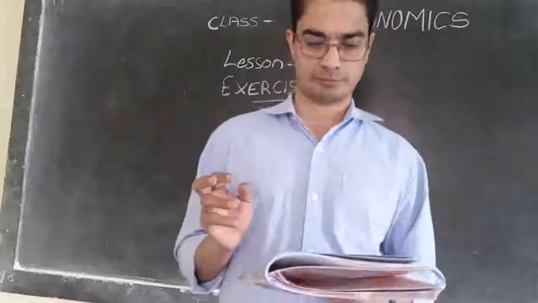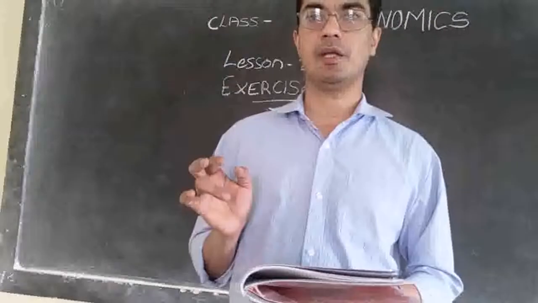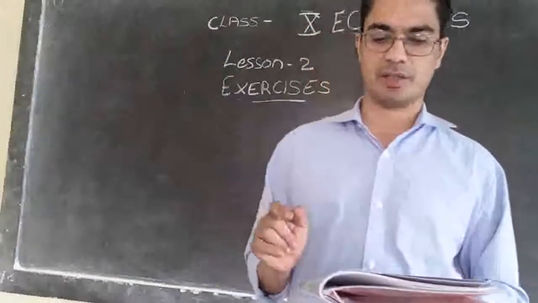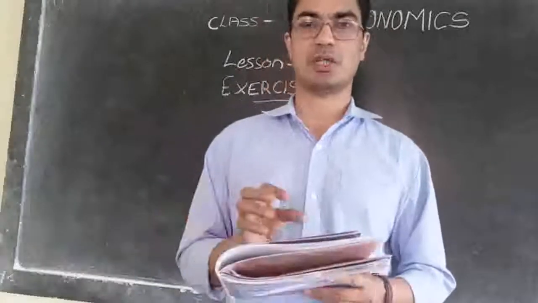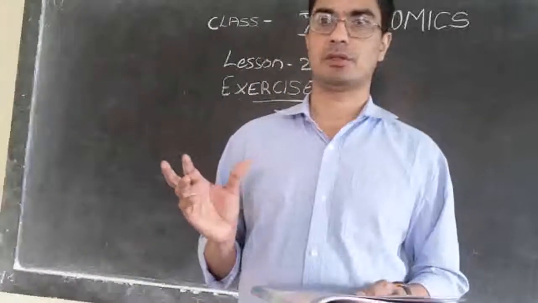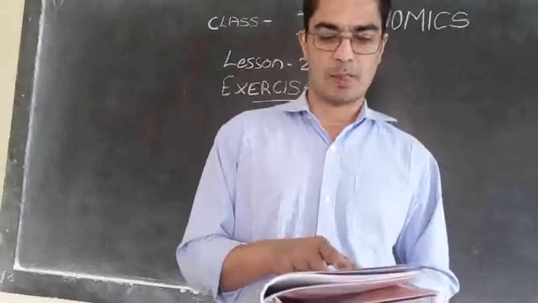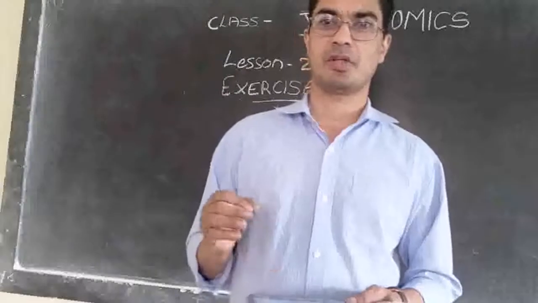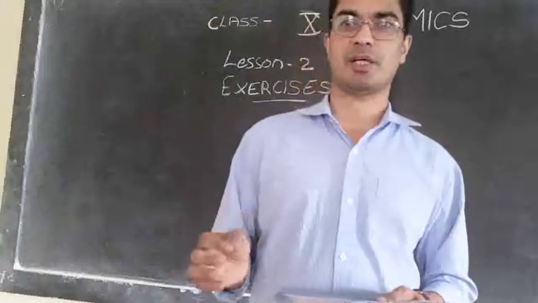Then the fourth one: MTNL, Indian Railways, Air India, Jet Airways, All India Radio. So these are developmental organization setups. MTNL is a telephone sector set up by the government, owned by the government.